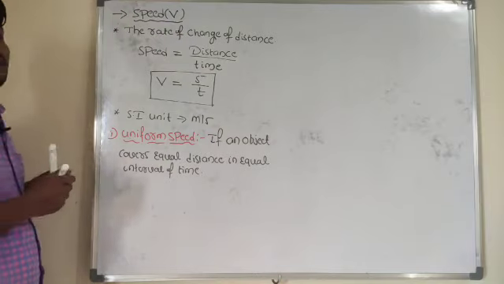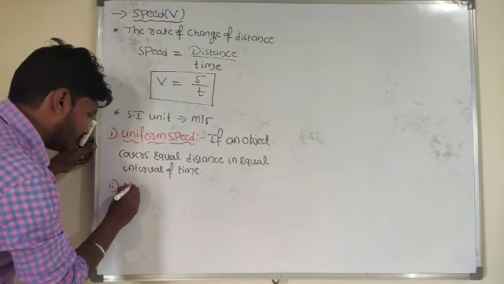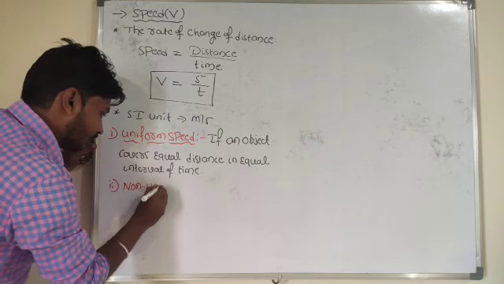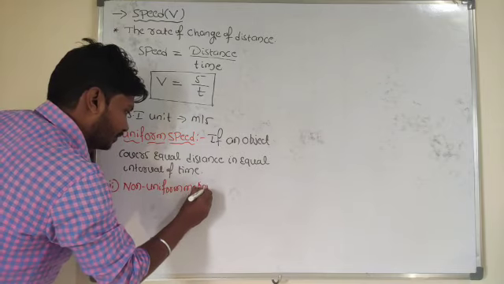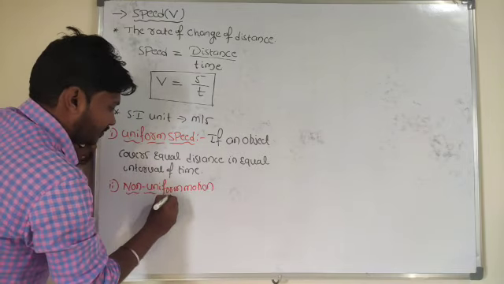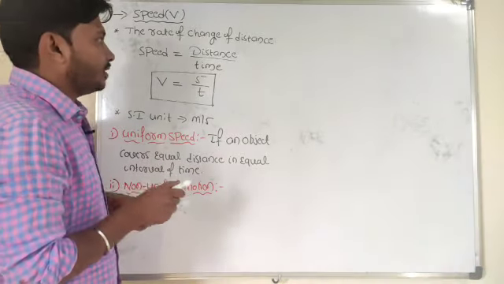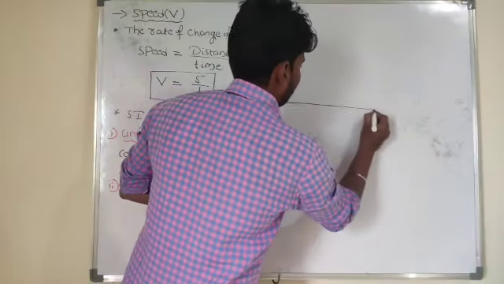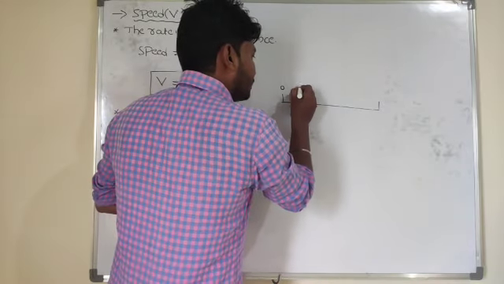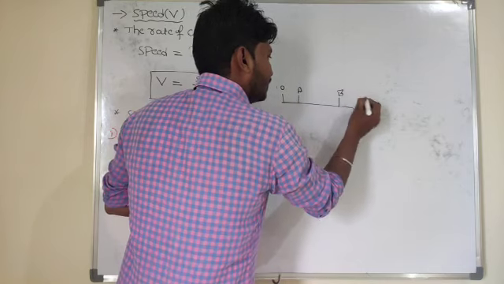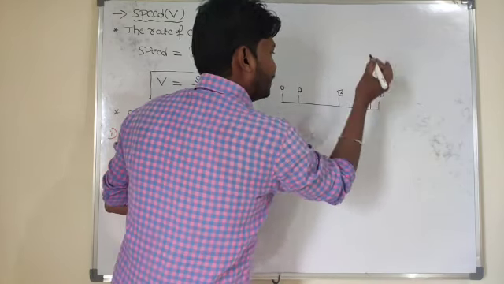Next one is non-uniform motion. So what is non-uniform motion? Let me convey it with one example. For example, this is one path: this one is O, this one is A, this one is B, this one is C and another point is D.